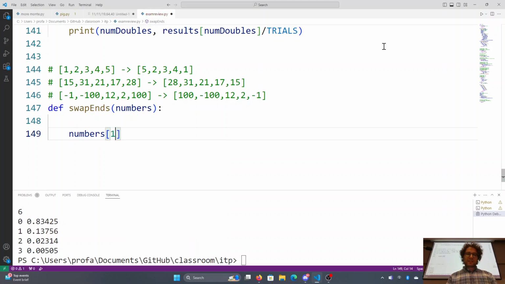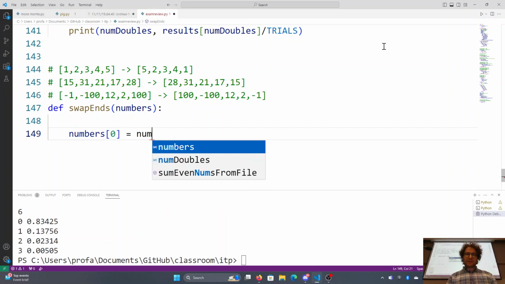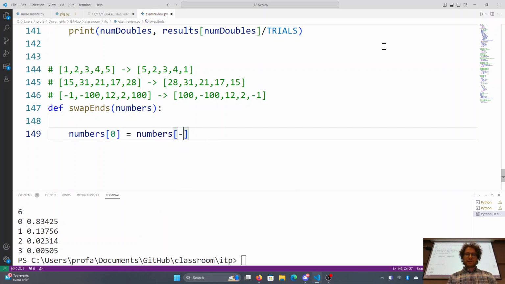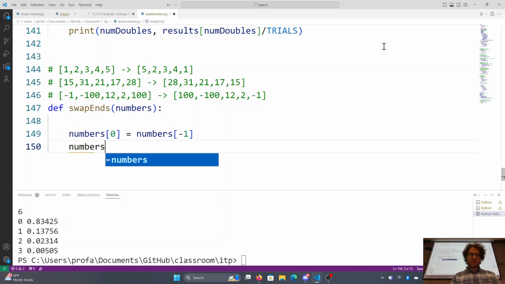We want to take what's at the end and move it to the beginning. So numbers -1, and we've moved it over here. And then you go to do the same, where we take the last number, the last digit, and we want to move something into that.